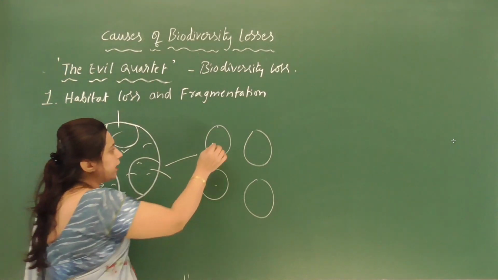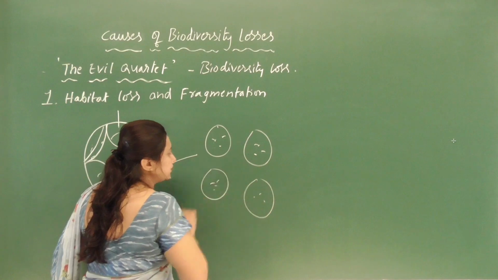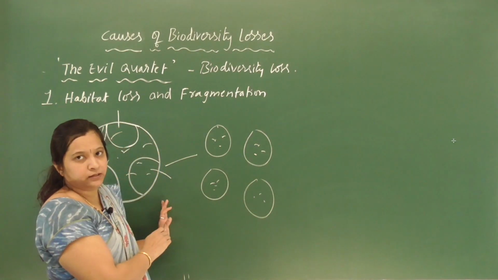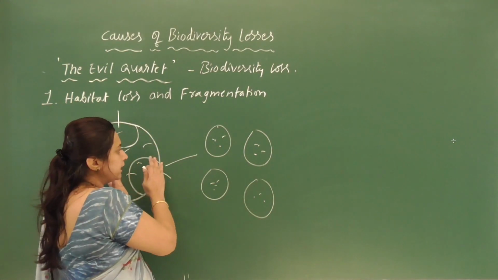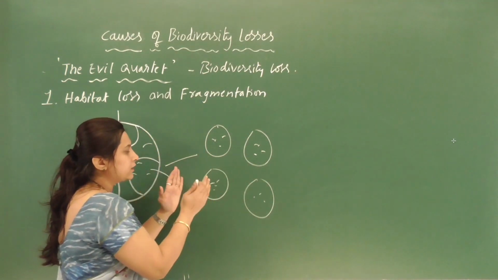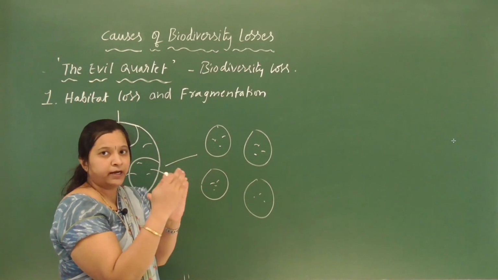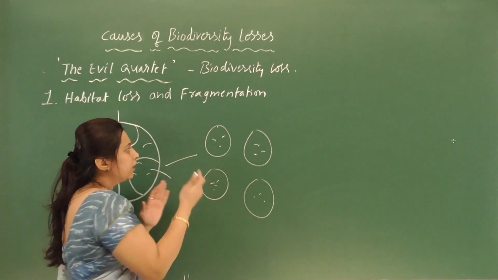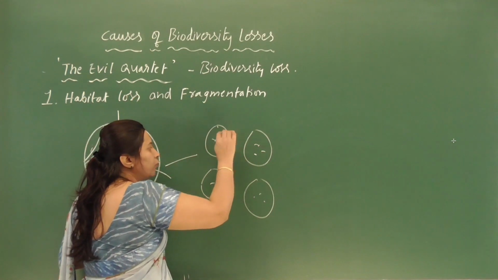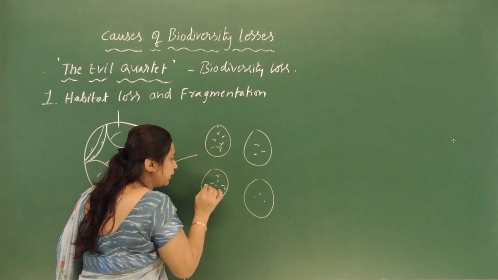So the area or habitat available for the species becomes less. When a larger area gets converted into smaller fragments, that restricts the area for species of plants and animals to live. They are unable to move, so they have to live in this restricted area only.